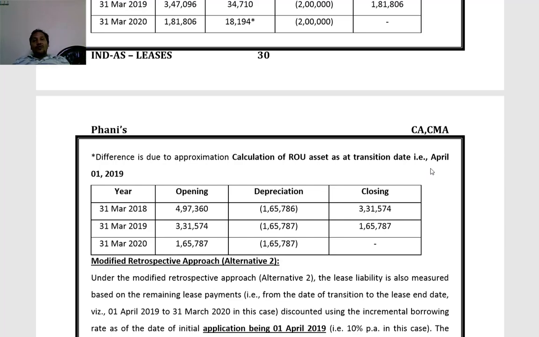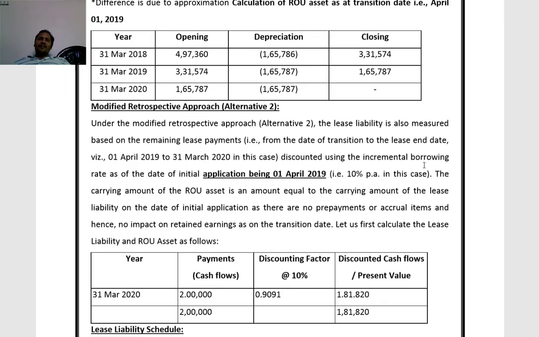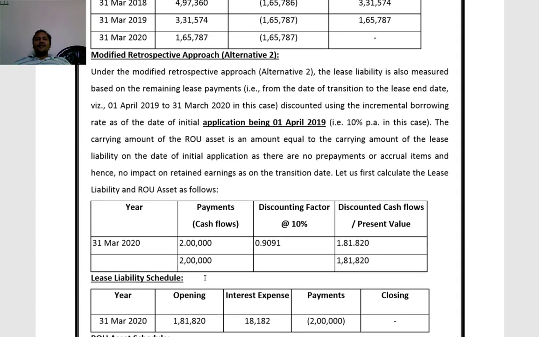But with respect to alternative 2, lease liability as well as right of use asset both are calculated based on remaining lease payments and latest discounting rate. Remaining lease payment is only 1 year and latest discounting rate is 10%. Present value of remaining lease payments: 1 year, 31st March 2020 is remaining. Lease payment 2 lakhs, discounting rate 10%, factor 0.9091. Present value 2 lakhs into 0.9091, 1,81,820.